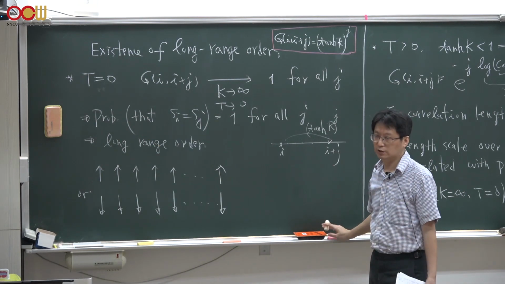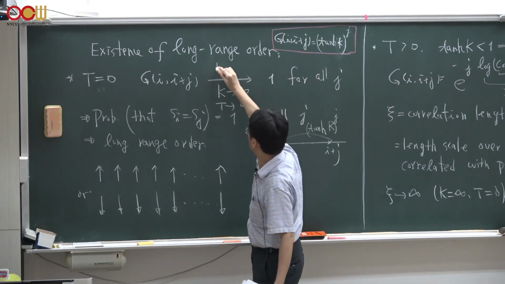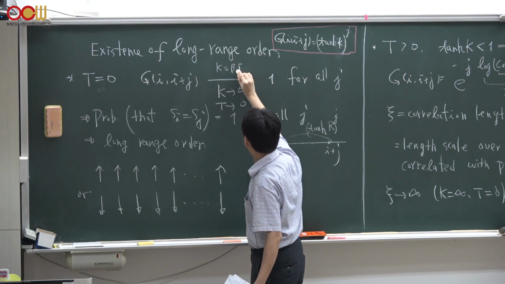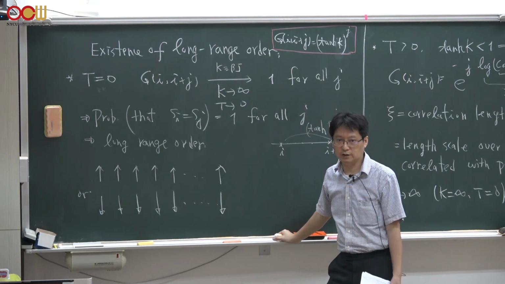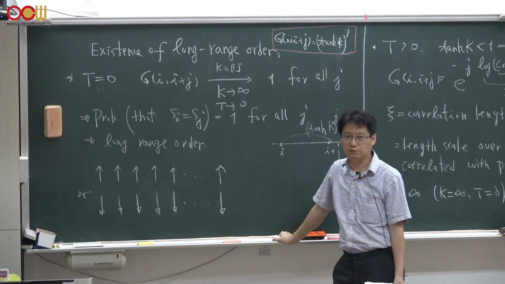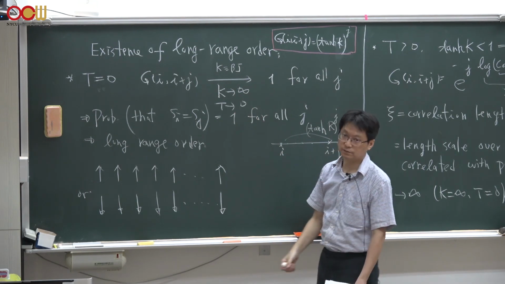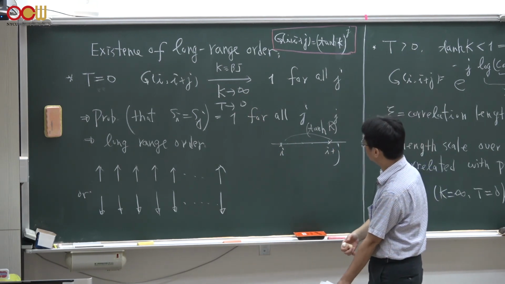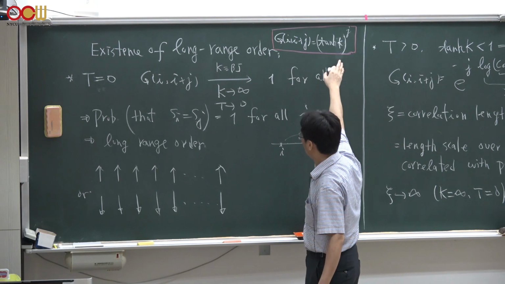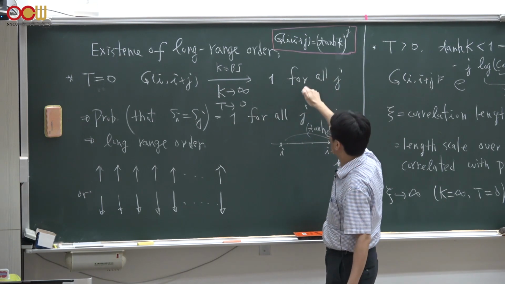When temperature is 0, we know that K is beta times J. When T goes to 0, beta, which is 1 over k_B T, goes to infinity. And for any given finite coupling J, K should go to infinity. So when K goes to infinity, the hyperbolic tangent of K is actually 1.